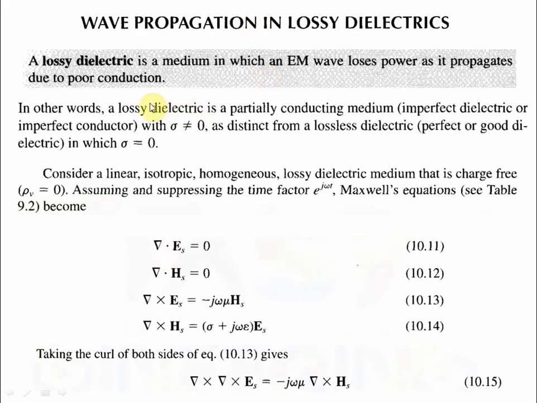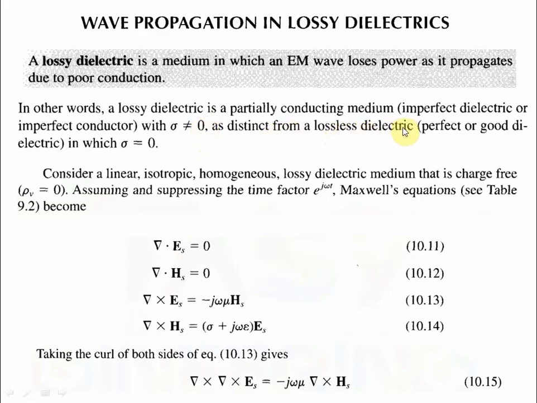In other words, lossy dielectric is a partially conducting medium, meaning it is not perfectly conducting and not perfectly insulating. It is an imperfect dielectric, or you can say imperfect conductor. It is not a perfect dielectric because it allows some current to pass through it, and it is not a perfect conductor because there are some losses. So the conductivity is not equal to 0, because the conductivity is not nil, it will conduct up to some extent.